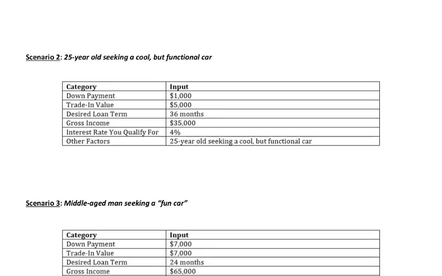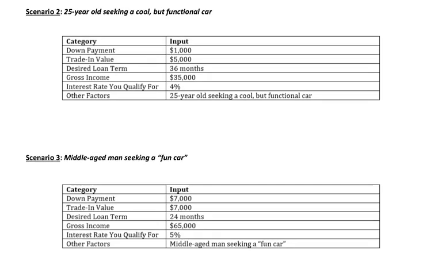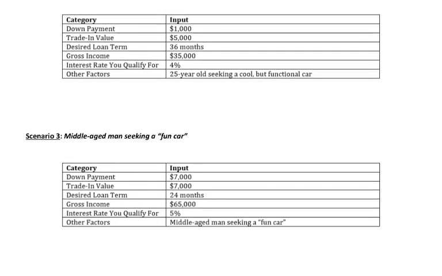As we keep going, scenario 2: 25-year-old seeking a cool but functional car. It gives you your down payment. Your gross income goes up because you're 25, so you must have a full-time job. You're looking for a cool but functional car for somebody at that age. And then finally, scenario 3: middle-aged man seeking a fun car. If that looks like something you would want to do, you can choose scenario 3. It's not as much of a challenge, and as far as finding a car within the price range, you're looking for something fun. So you can use scenario 3 as well.